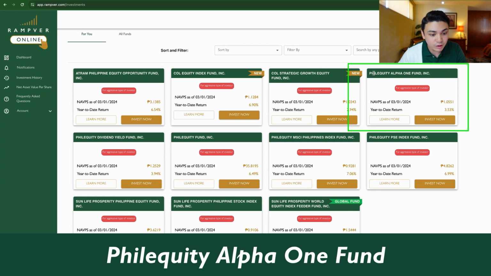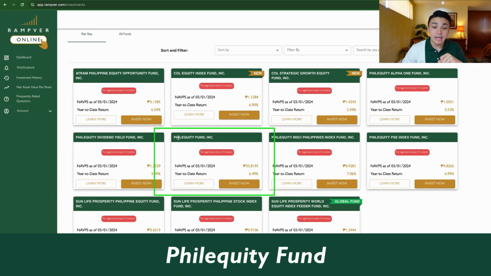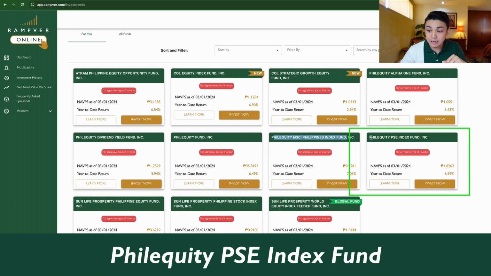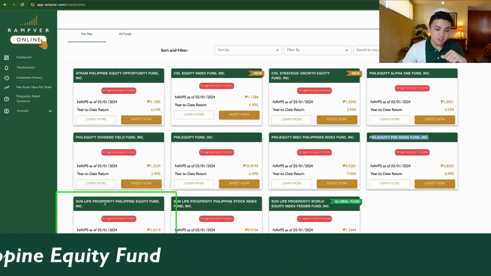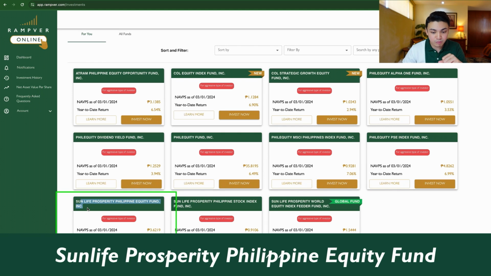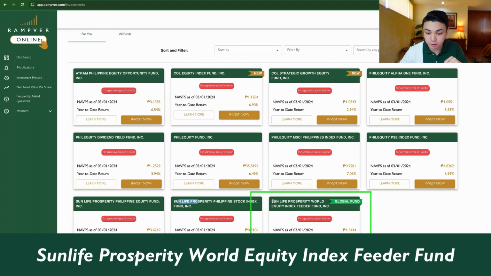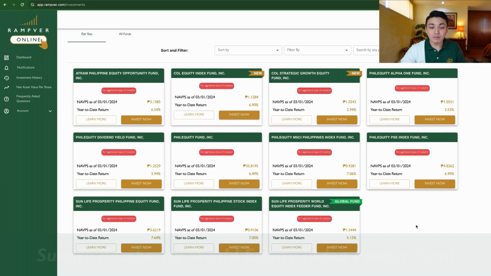Phil Equity Alpha, Phil Equity Dividend Yield, Phil Equity Fund, Phil Equity MSCI Philippines Index Fund, Phil Equity PSE Index Fund, Sun Life Prosperity Philippine Equity Fund, Sun Life Prosperity Philippine Stock Index Fund, and Sun Life Prosperity World Equity Index Feeder Fund, which is a global fund. Lahat ng funds na to look positive growth so far in 2024. But again, investing should be a long-term journey. It should be a continuous journey wherein you put in your money every month or every quarter.